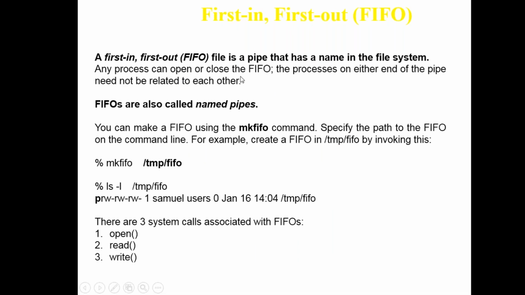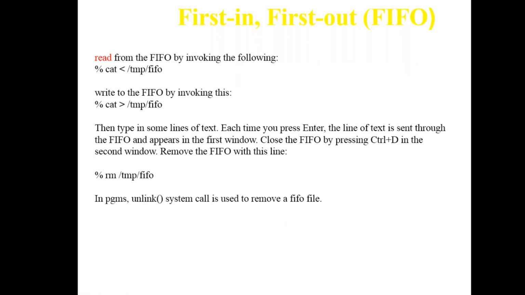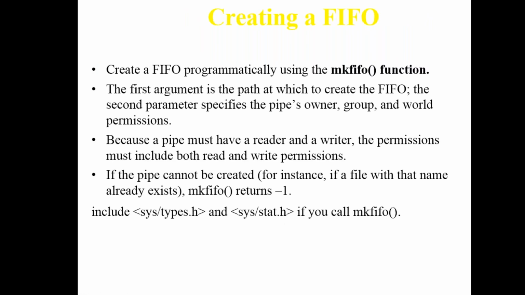Any process can open or close the FIFO. The processes on either end of the FIFO need not be related to each other. They are not related. Those who come first will be served first. So FIFOs are called named pipes. You don't have to go into detail, you only need to know about the FIFO, first in, first out. How can you create a FIFO? By using mkfifo, which is also a system call to create your FIFO.